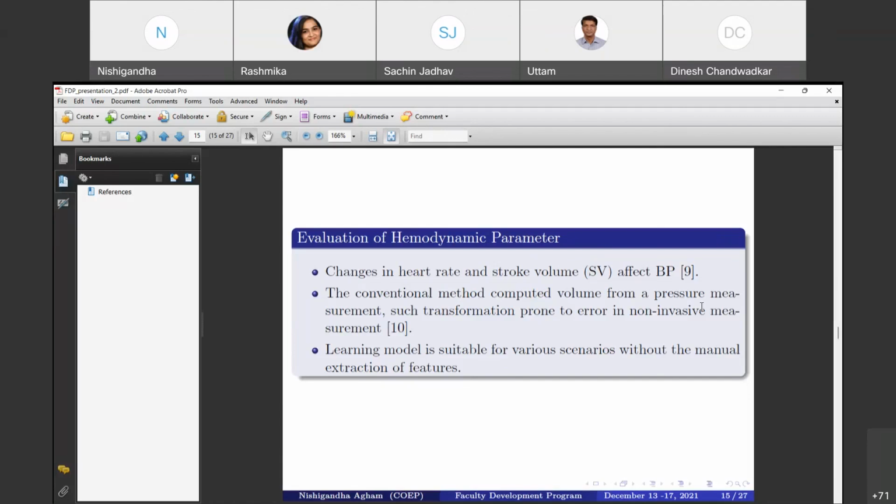In such cases, a more generalized model is required to improve performance. Moreover, a learning model is best suited for various scenarios without manual extraction of features, because the IPG signal is low in amplitude and has very critical factors, so the learning model is more effective as compared to the conventional method.